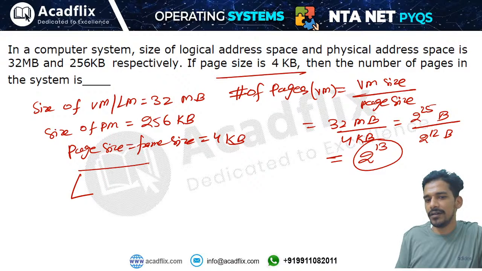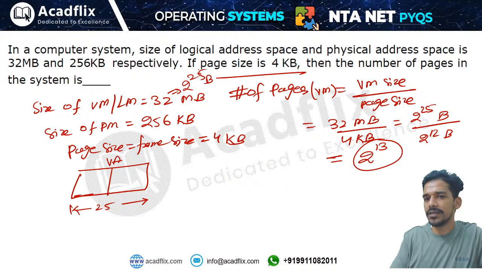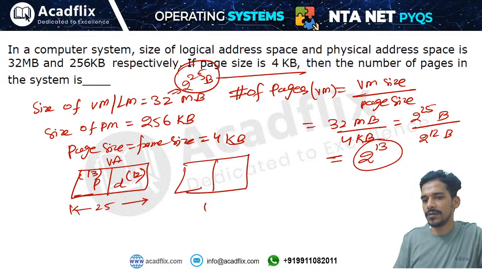You can make the address division also. Virtual address will be of 25 bits because the size of the memory is 32 megabytes, which is 2 to the power 25 bytes. Log base 2 of 2 to the power 25 is 25, right? So offset and page number. Offset field will be how much? 12 bits, and the remaining 13 bits are for the page number. Like this you can find the physical address format also. Physical address format will be frame number and offset. Physical address will be of 18 bits. Out of the 18 bits, 12 bits are for the offset and 6 bits for the frame number.